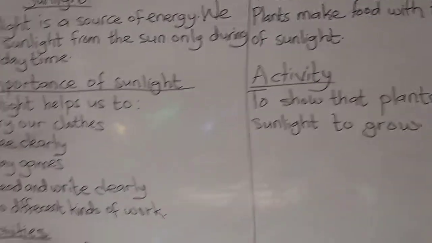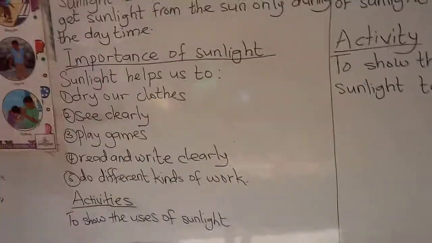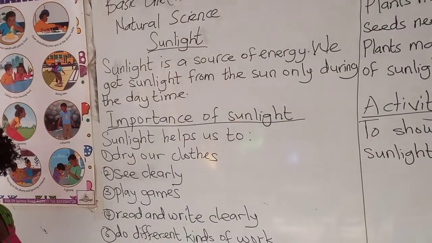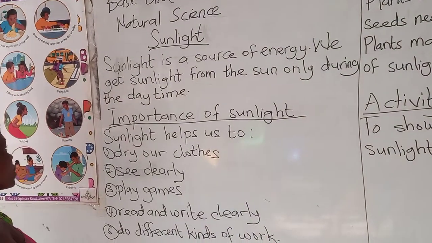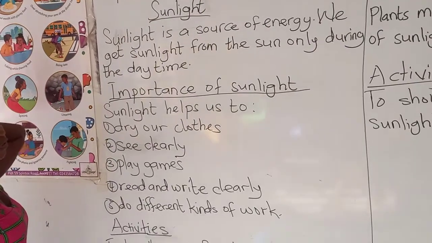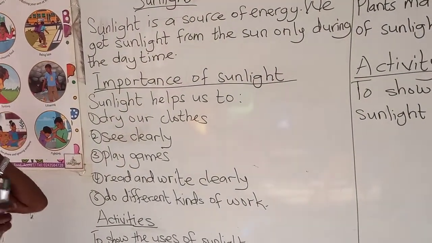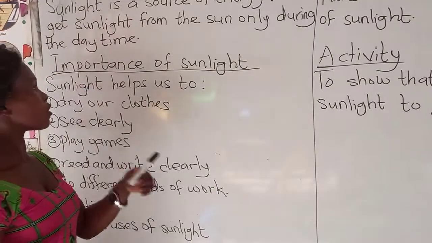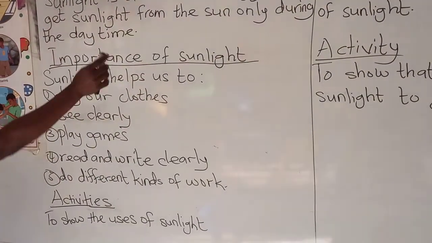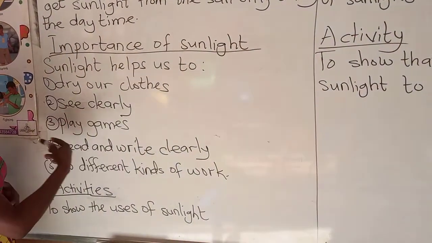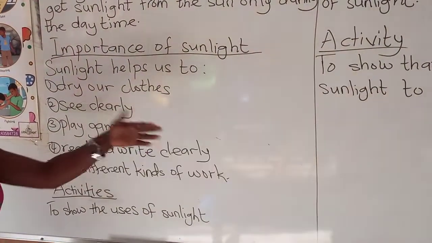So now what are we talking about? Natural science, and our topic is sunlight. We said sunlight is a source of energy. We get sunlight from the sun only during the daytime. With the importance of sunlight, sunlight helps us dry our clothes, see clearly, play games, and read and write clearly.